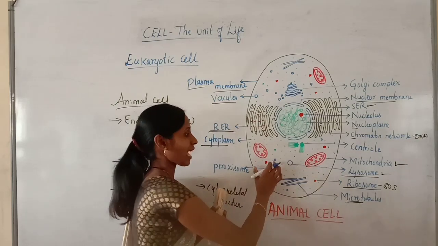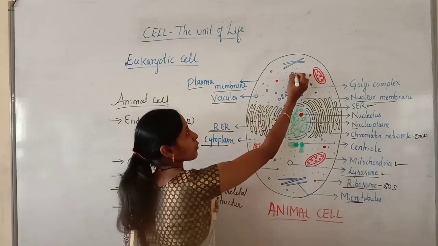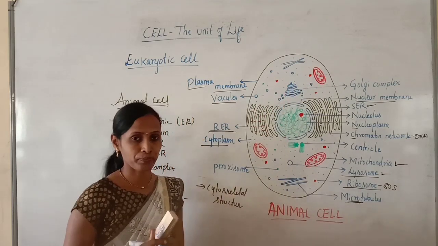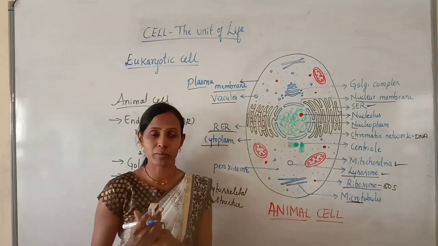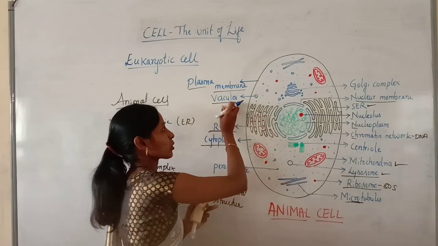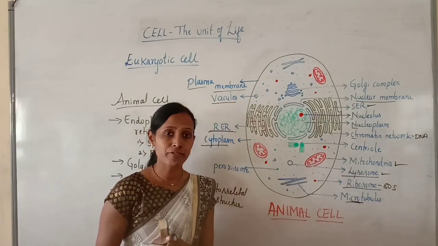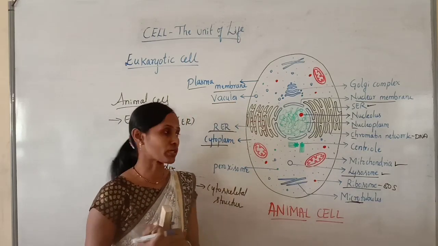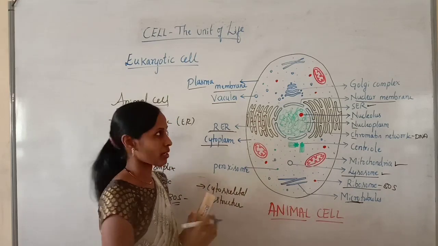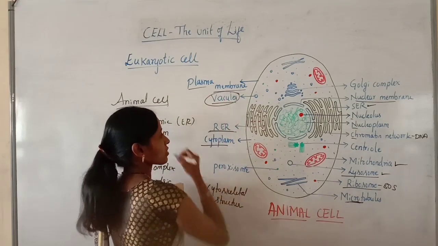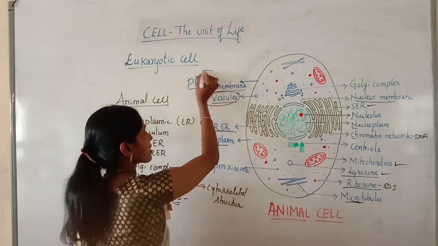But here in animal cell many small vacuoles are present. While differentiating plant and animal cell, we can include this point, the presence of many small vacuoles in case of animal cell. So this is one characteristic feature, and the cell wall is absent.